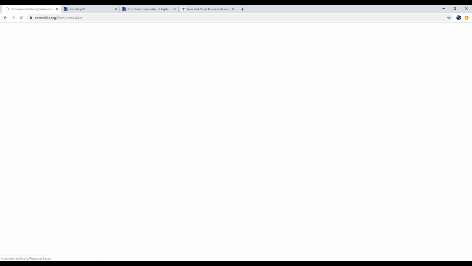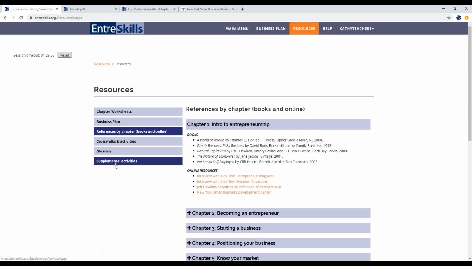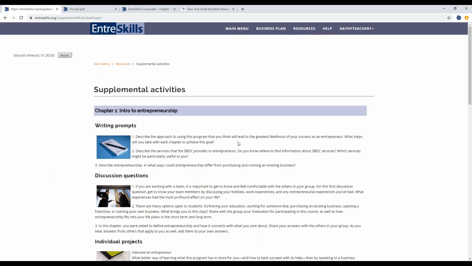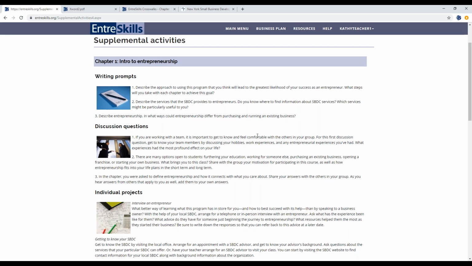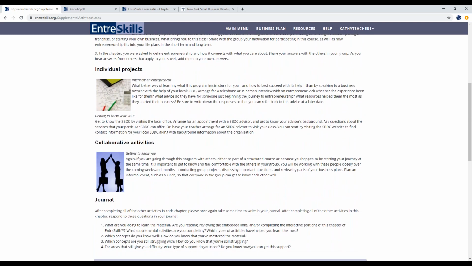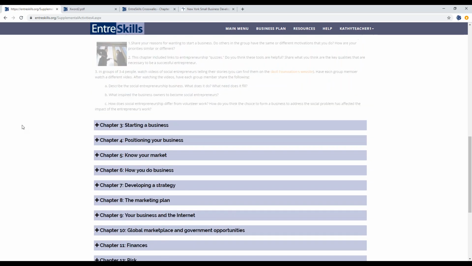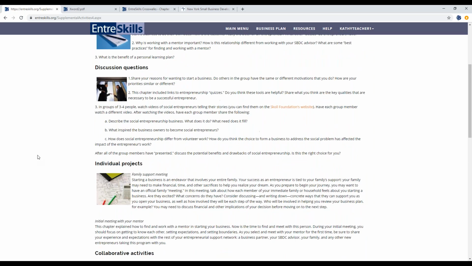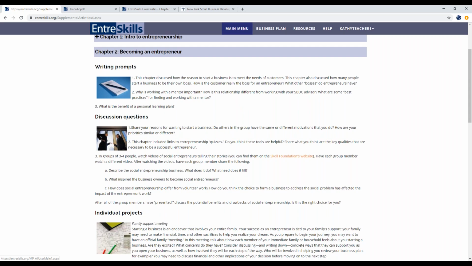And then I just want to point out under resources, we have supplemental activities for each of the chapters. And these are writing prompts and discussion questions and individual projects, just different things you can look at, to give you some ideas on what you might do with your students.